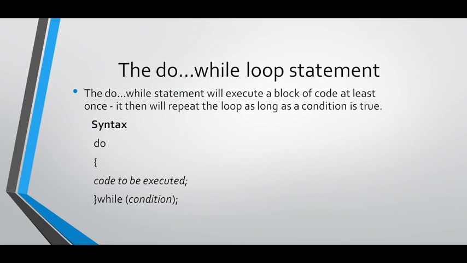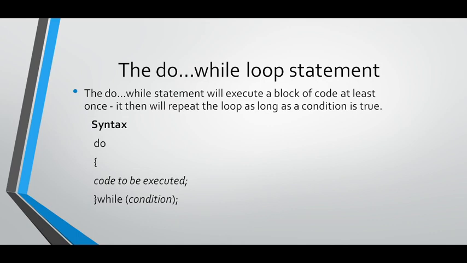The do while loop statement will also execute a block of statements, the body of the loop, again and again until the condition becomes false. But a small difference is here compared with the while loop. The do while loop executes the body of the statement at least once whether the condition is true or false. Before executing the body of the loop, it will not check the condition.